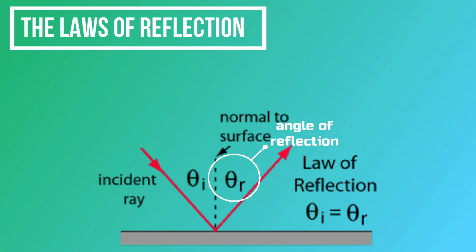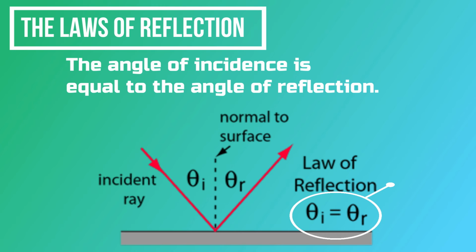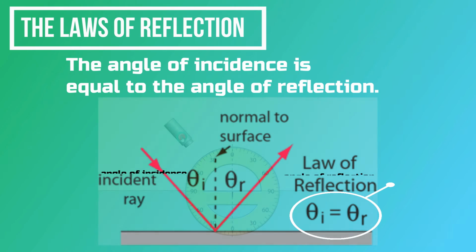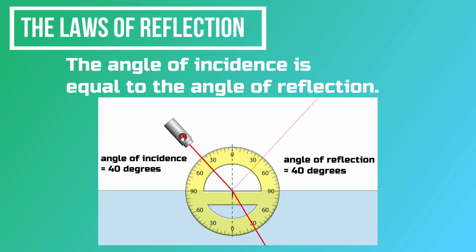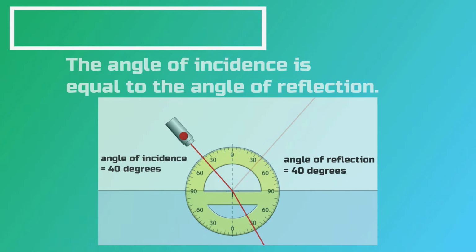This completes the statement of the law of reflection where the angle of incidence is equal to the angle of reflection. This means that a light ray that hits a surface at a 40-degree angle is reflected also in the same plane with a 40-degree angle of reflection.